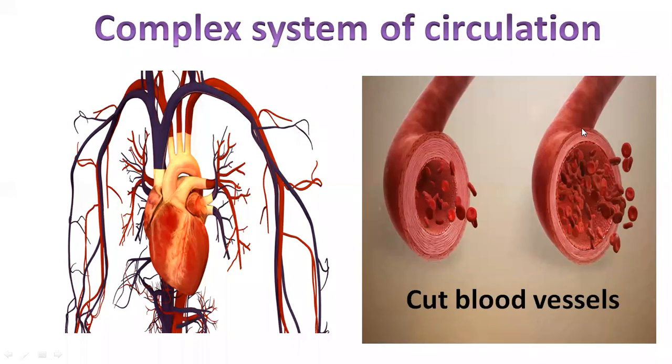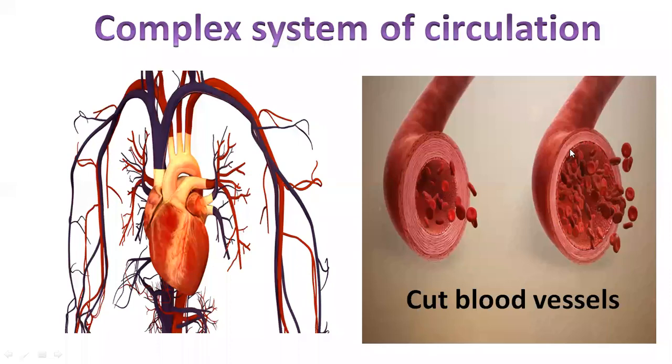And the second type, if you observe, has a thin wall. That's why the lumen of the blood vessel is larger. In these two blood vessels, the one with a very small lumen and thick wall is called an artery. In this image, those represented by red color are the arteries, which carry oxygenated blood to all parts of the body.